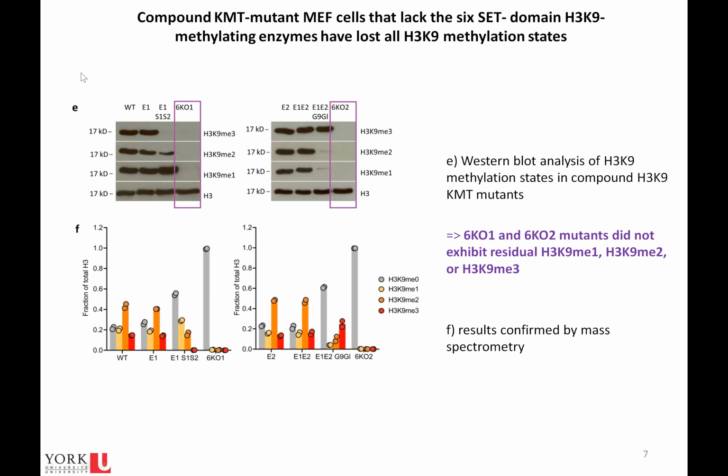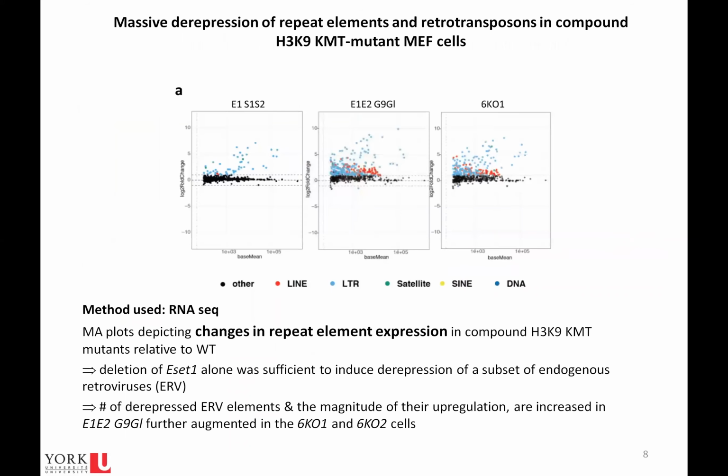As you can see, if we lose one set of enzymes, others can compensate for methylating H3K9, but if we lose all sets of enzymes, like in 6-knockout-1 and 2 mutants, we don't see any histone methylation. Findings were confirmed through mass spectrometry as well. This confirmed their hypothesis of redundancy between H3K9 methylating enzymes.